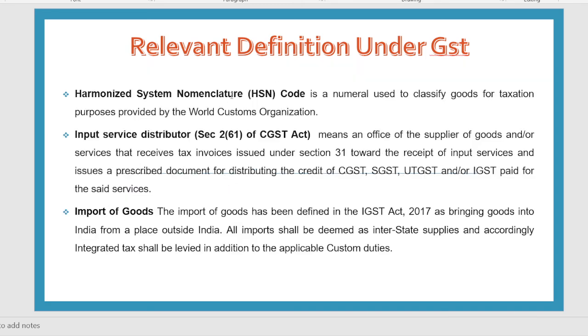Harmonized system of nomenclature. This is the coding system which is generally used by the World Trade Organization, where each and every commodity is numbered with an 8-digit unique number. That particular code will be read through the computer language. So it is very convenient for the identification of goods or services, as well as for the GST computation purpose. So harmonized system of nomenclature gives the 8-digit unique number to each type of goods or commodities or services, so easily it can be identifiable by the GST system.